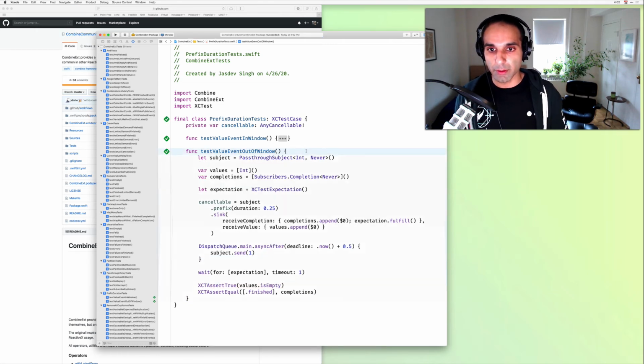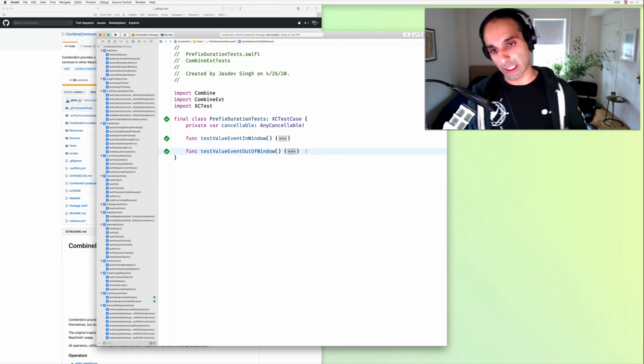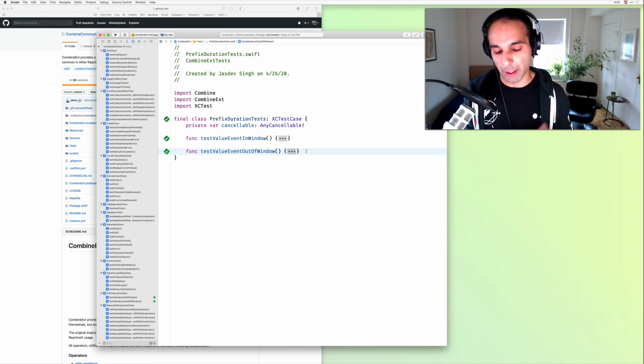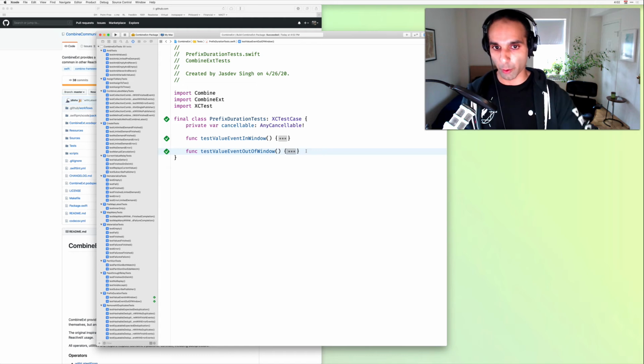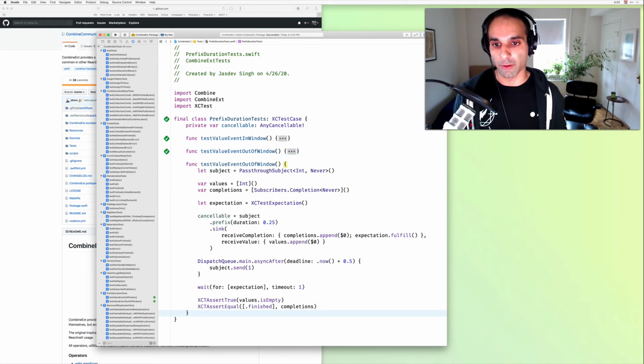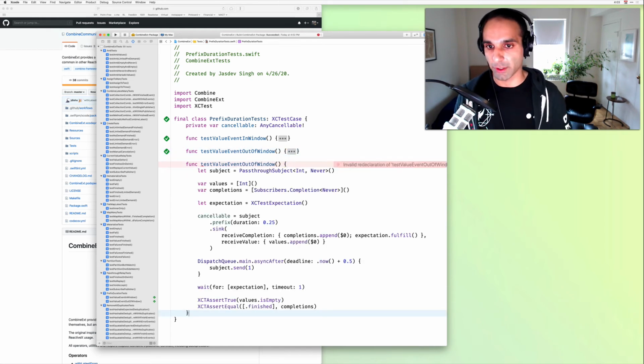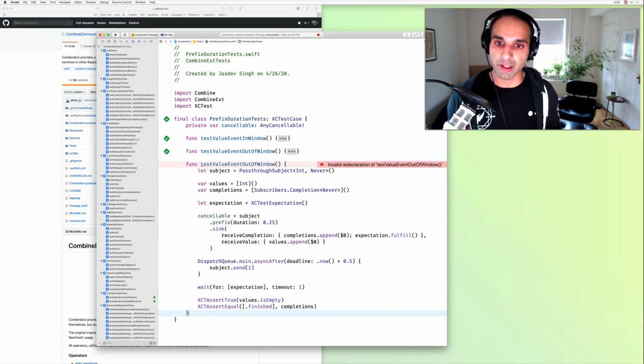Awesome. So we need to consider 3 different possible events when it comes to publishers. We need value events and completion events, and completion events split into 2: the ordinary finished events, successfully, and then the failure events. So let's move on to those other 2. Of course we could test combinations of them, but just for the sake of time, we're just going to go through each of the classes.